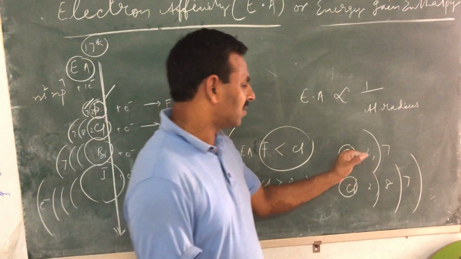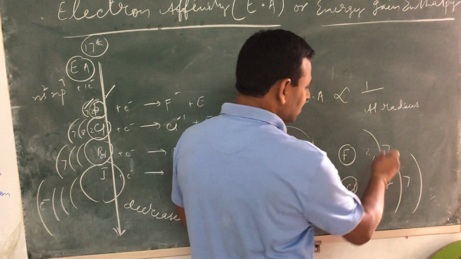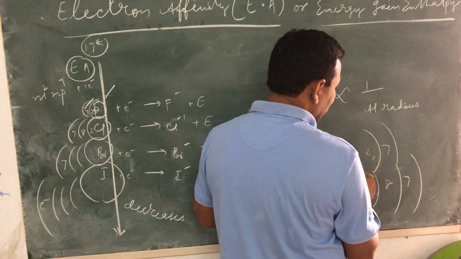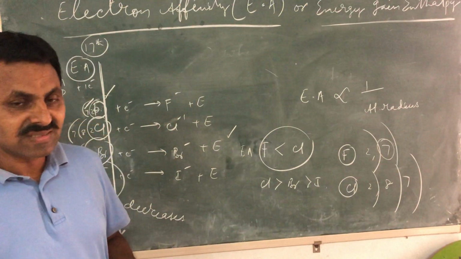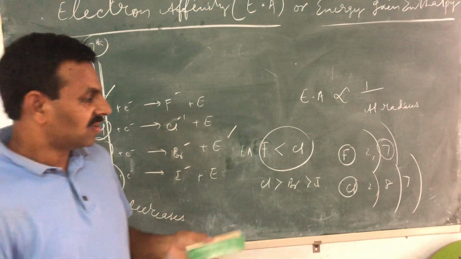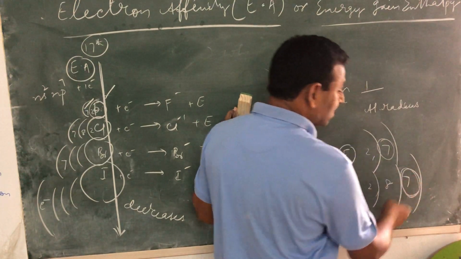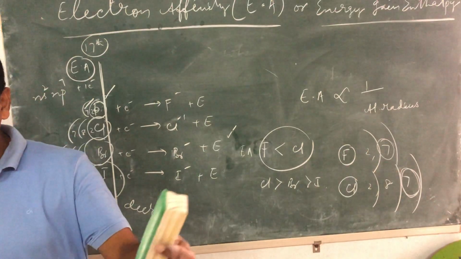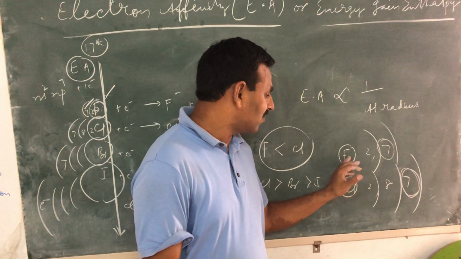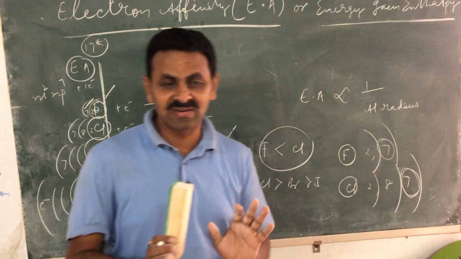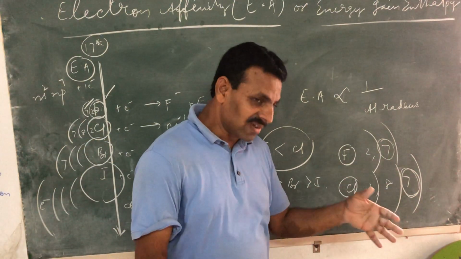You apply this concept here. Since the size of fluorine is already very small, in the second shell there are 7 electrons. And of course in chlorine 7 electrons are there, but in the third shell, which is comparatively bigger. The house of the third shell of chlorine is bigger, the house of the second shell of fluorine is smaller.